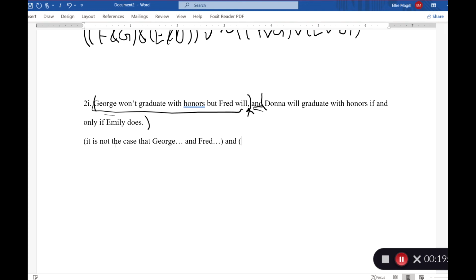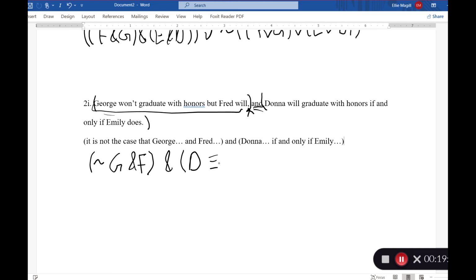And Donna will graduate with honors if and only if Emily graduates with honors. Thankfully, that was given to us really straightforwardly in the natural English. So now we can go ahead and do our symbolization there. We don't have lots of complex things inside those, so we don't have to worry about that. So it's not the case that George graduates with honors, and Fred does graduate with honors, and Donna will graduate with honors if and only if, our biconditional there,